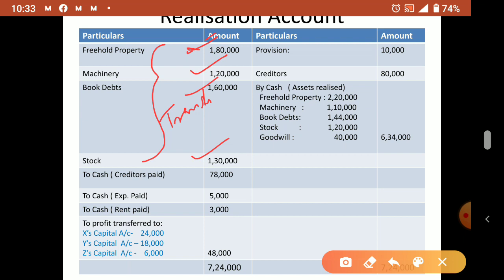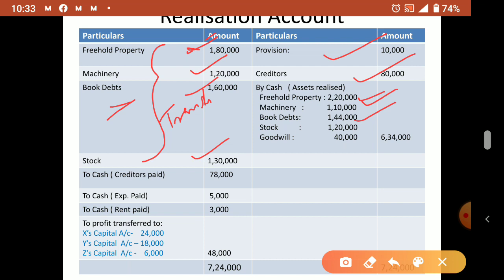Now this side, provision: under book debts, the provision that is there we transfer to the credit side. Then creditors, all outside liabilities, only creditors are there in the question. Okay, now the transferring part is over. Now adjustment. What assets did we sell? Freehold property 2 lakh 20, machinery 1 lakh 10, book debts 1 lakh 40. We realized, the paragraph it is there.